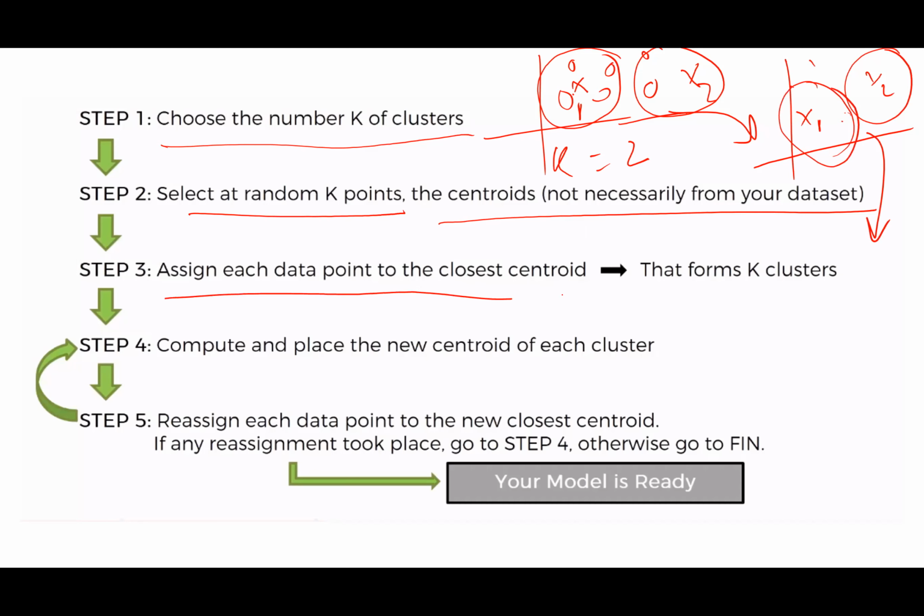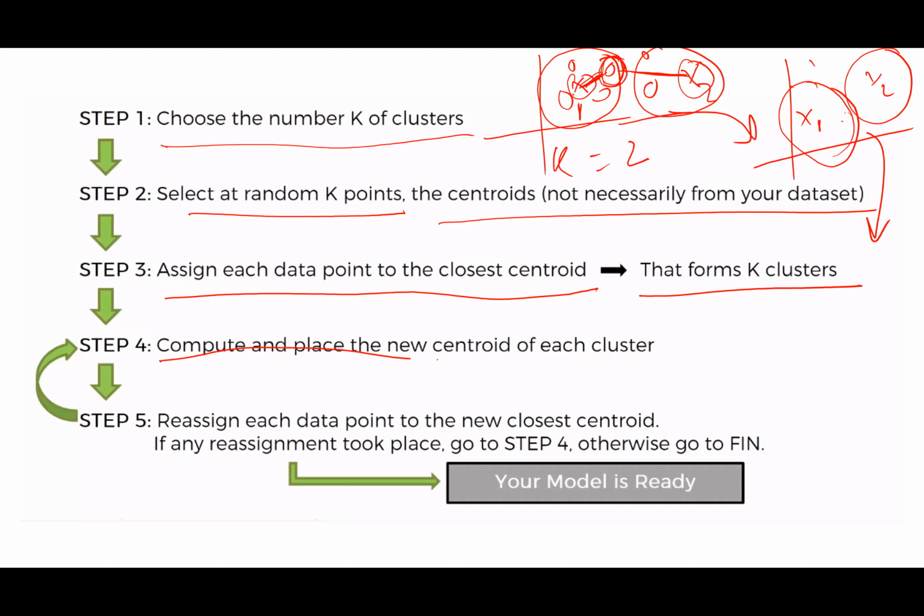Assign each data point to the closest centroid, which forms k clusters. Basically, for each point, assign it to the cluster for which it is at the minimum distance from the centroid. One centroid is over here, this is the distance. The second centroid is over here, this is the distance. This distance is smaller, so this point will fall into this particular cluster.